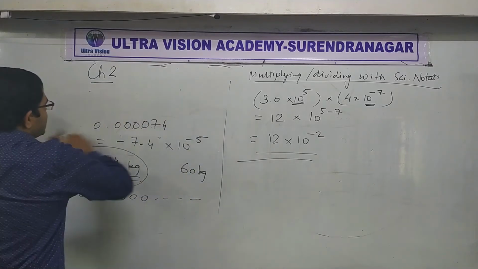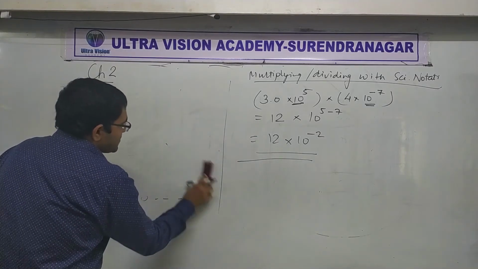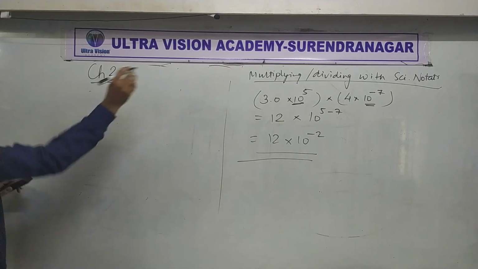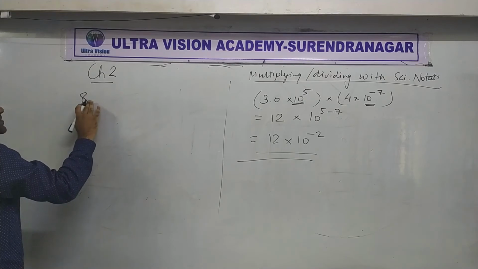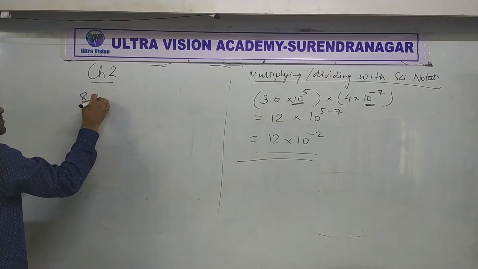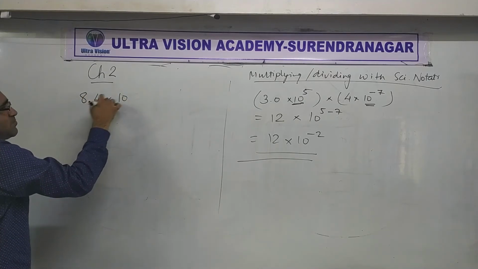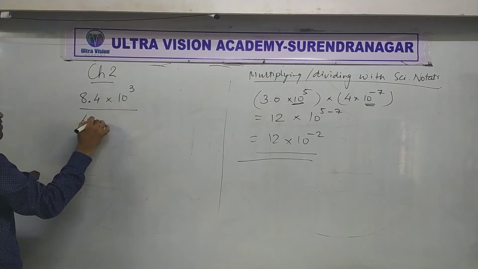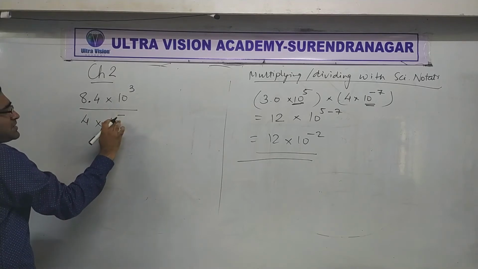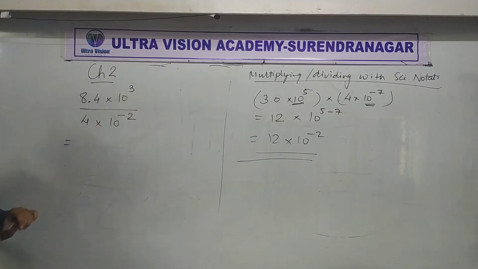Very simple. Okay, now I am giving you one question to divide. Let's see whether you can do it. Okay, I am giving you one question to divide with scientific notation. Let's say there is 8.4 into 10 raised to 3 and you are going to divide that with 4 into 10 raised to minus 2. Can you tell me what will be the answer?